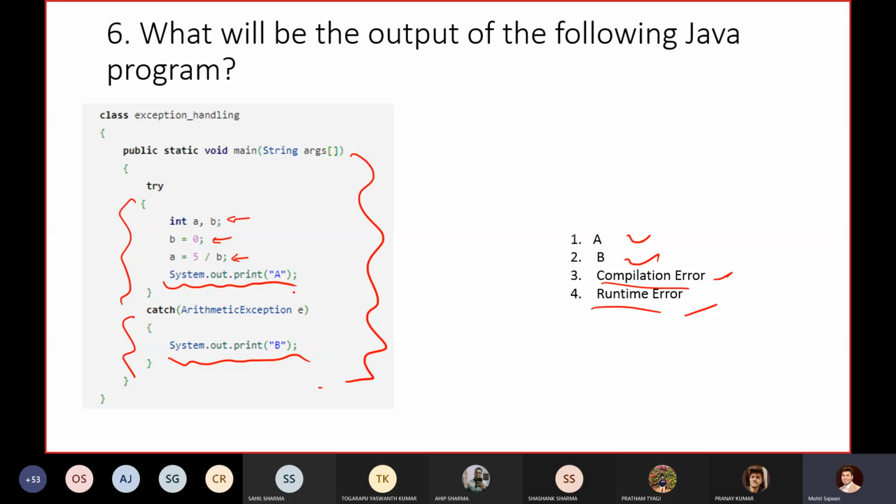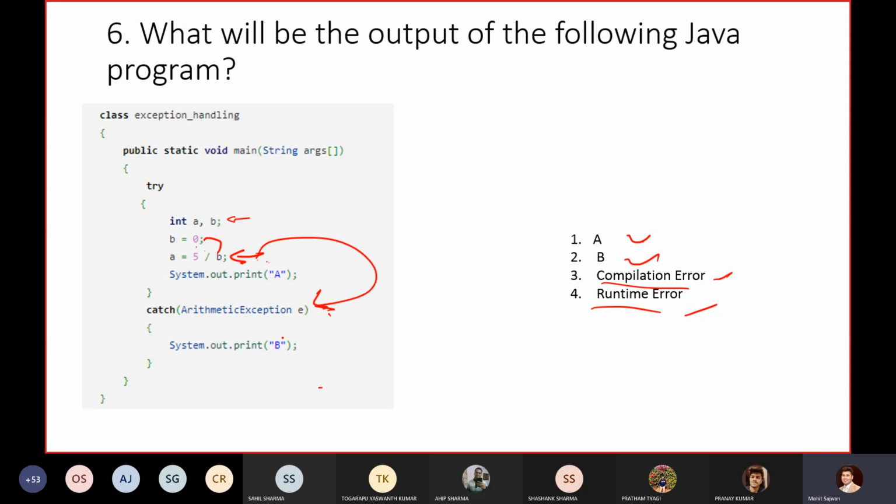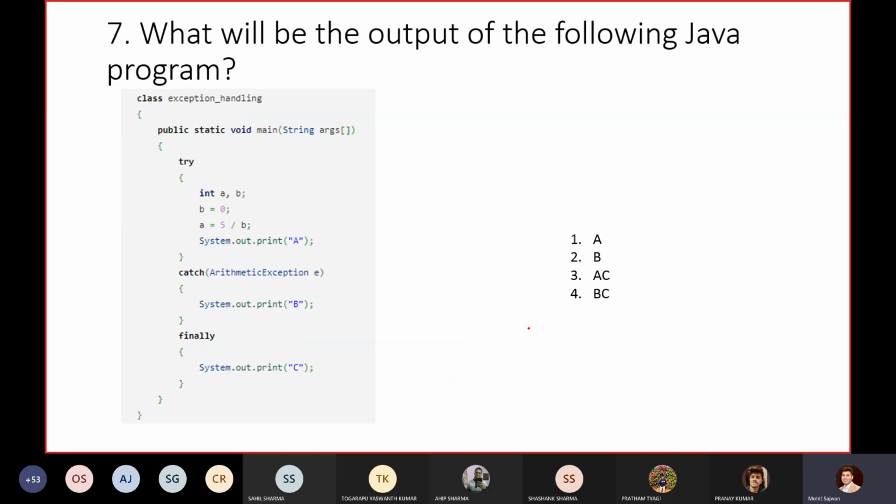So in this scenario, why are we not getting other outputs? Because in this statement we are getting an exception. Why? Because the value of B is 0. So 5 by 0, we will get an ArithmeticException, and because of that it will go directly to the catch block and print whatever statement we have there. So that is why we are getting the output you are getting. That's correct. Now the program is quite the same, but here we are also using a finally block.